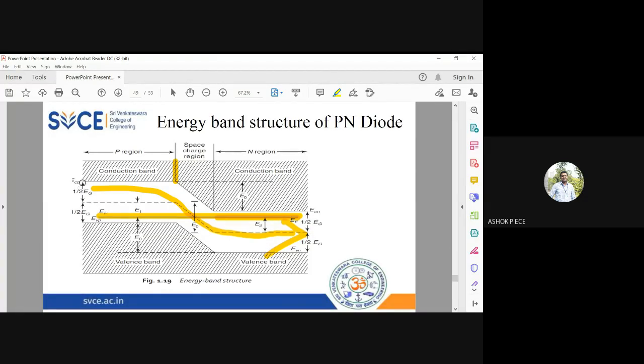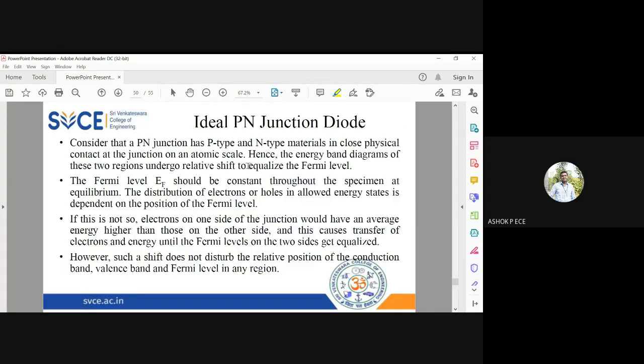Here also you have the conduction band, valence band, conduction band, valence band. In the N region, the Fermi level is close to the conduction band, so the conduction band is just below it. In the P region, it is just above the valence band. So if you see it as a straight line, the Fermi level will look like a straight line. And this is the barrier potential, E naught, corresponding to the barrier voltage, V naught. So that is what is given here.